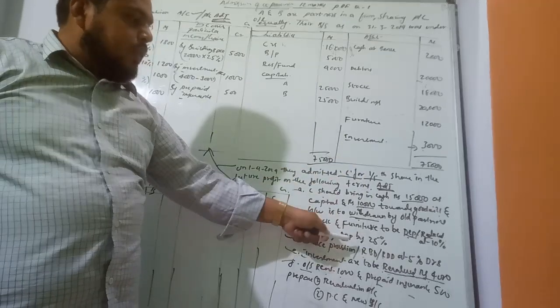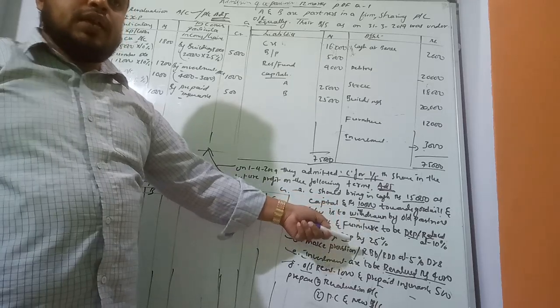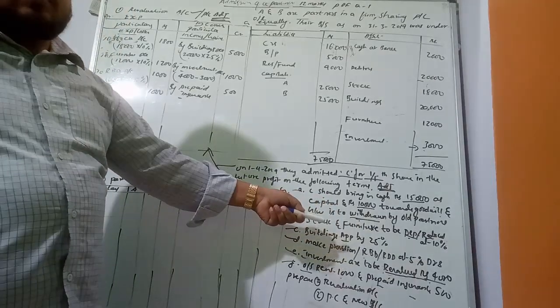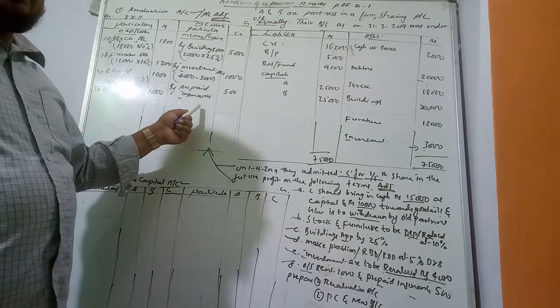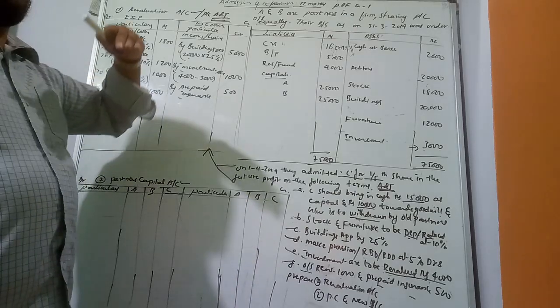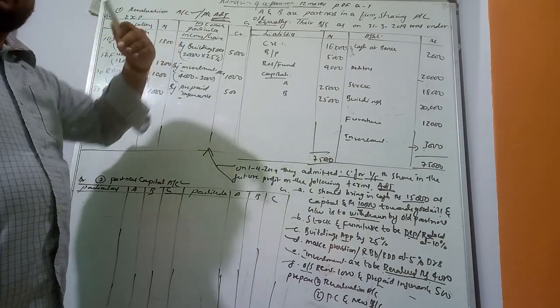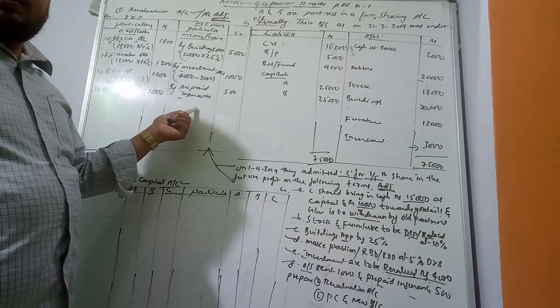And then they are given in the adjustment. Any unrecorded liability, debit side; unrecorded assets are credit side. Increase in the value of liability: if liabilities increase, debit side. If assets increase, credit side.